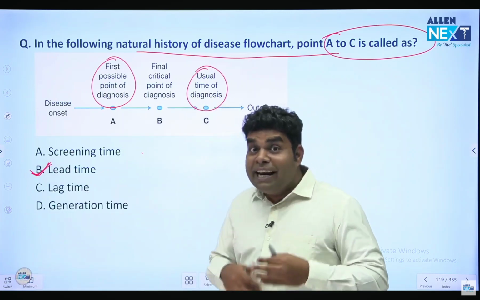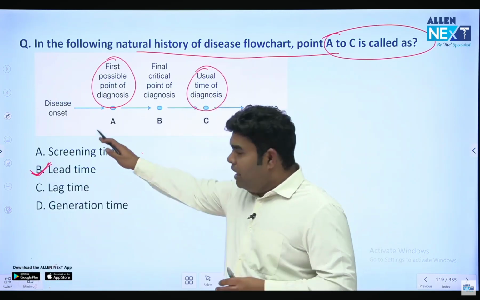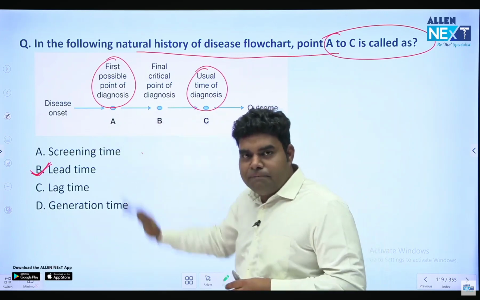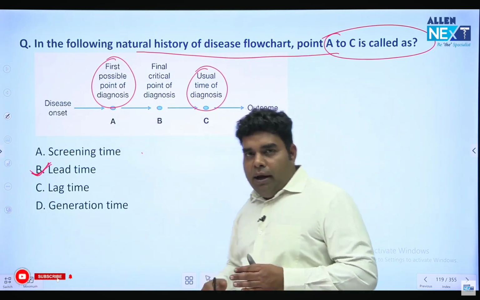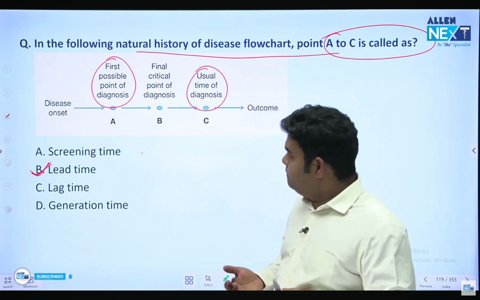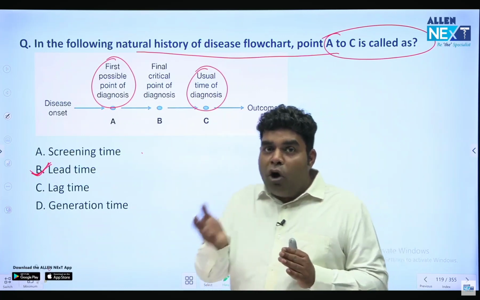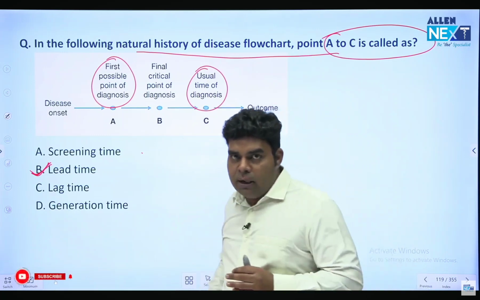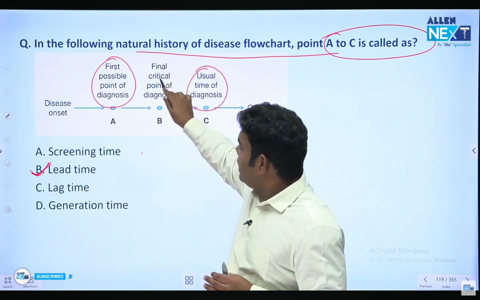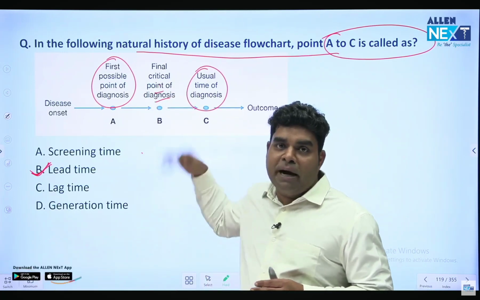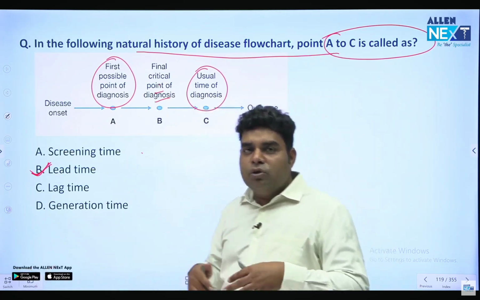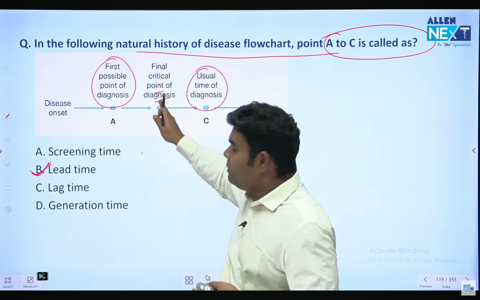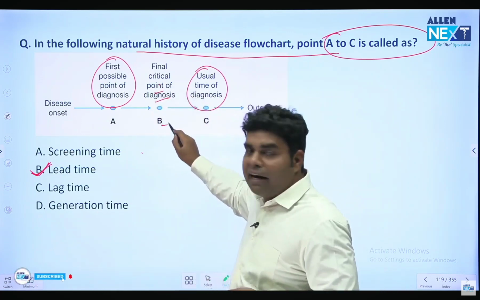And what is the screening time? Can you tell what is the screening time in this graph? देखो, screening time is that duration before which if you detect, you can do some intervention and prolong the survival of the patient. So if you are detecting a disease after the critical point of spread, the disease has already spread and there is no point of detecting it. Critical point मतलब फैल गया, तो इसके बाद स्क्रीनिंग करने का कोई फायदा नहीं है.